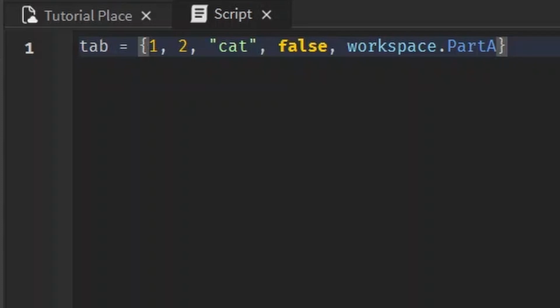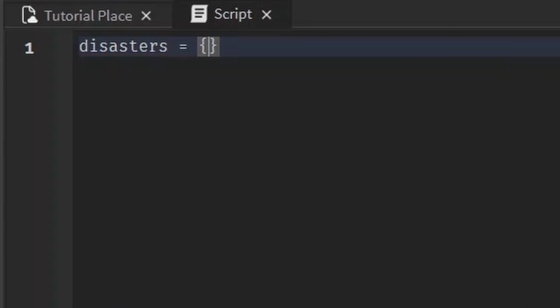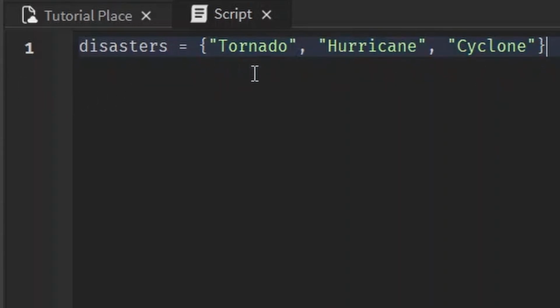But I used to be so confused by tables back in the day. I'm like, when am I ever going to need a list of values? Well, a lot of times, actually. If you want a list of disasters for your disaster game, maybe you have a tornado, you have a hurricane, you have a cyclone. Maybe you have a list of these very, very diverse disasters for your disaster game.